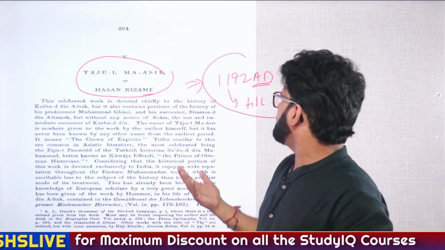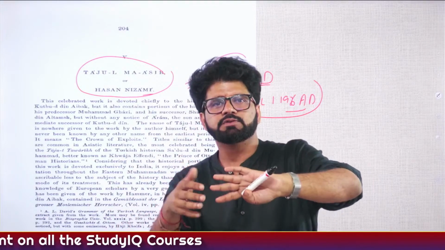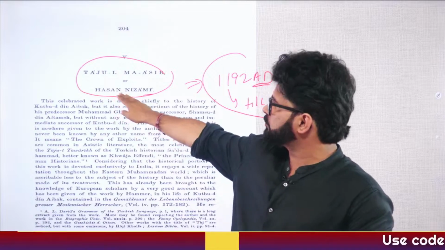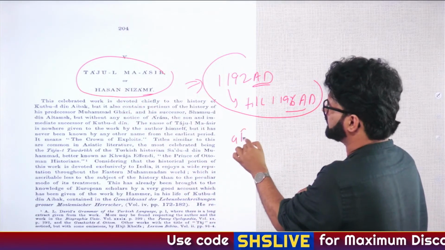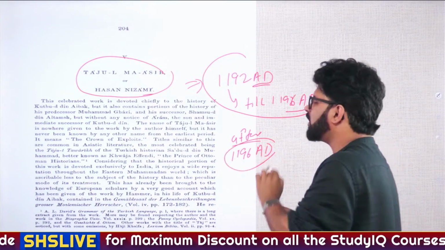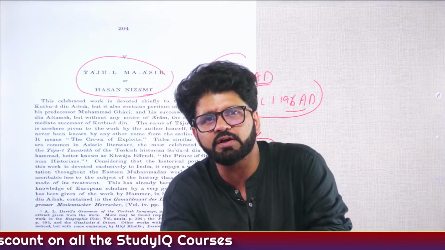But many people feel that after 1210, when Qutbuddin Aibak died and Iltutmish came, maybe Iltutmish did not give patronage to Hasan Nizami. That's why the history he wrote after 1196 AD is not written whole-heartedly, because maybe the patronage was not given by Iltutmish.